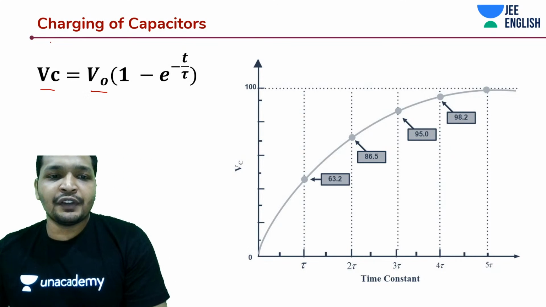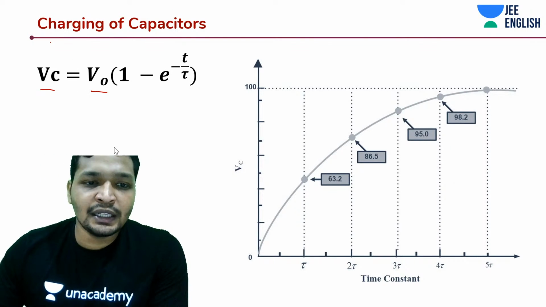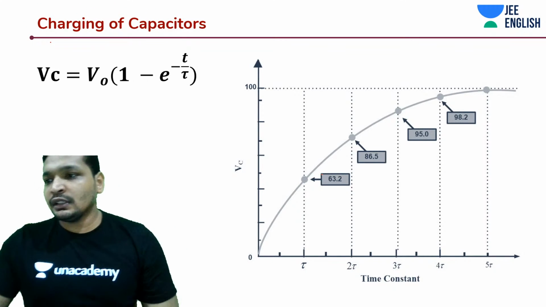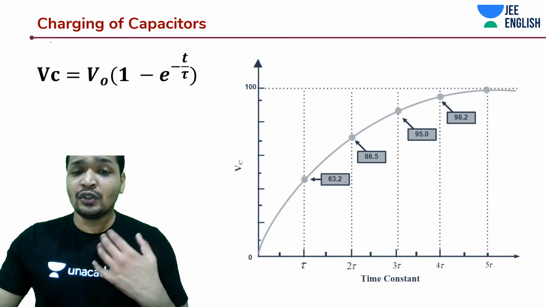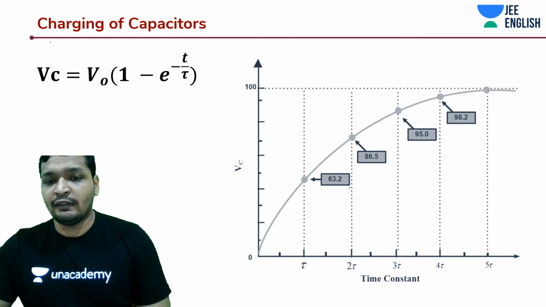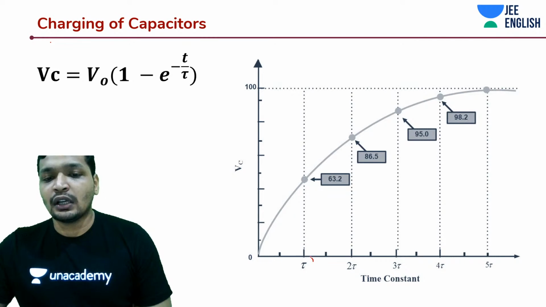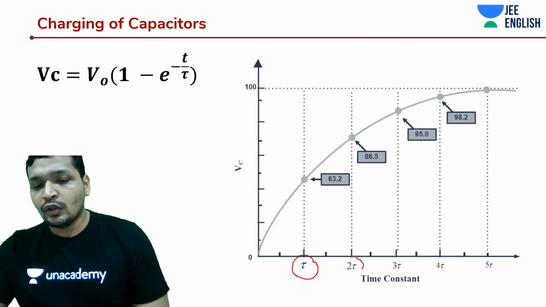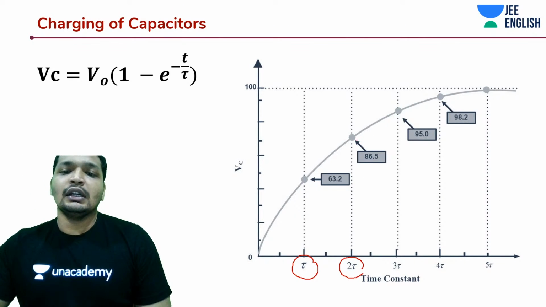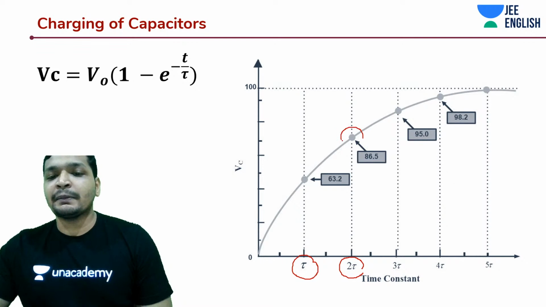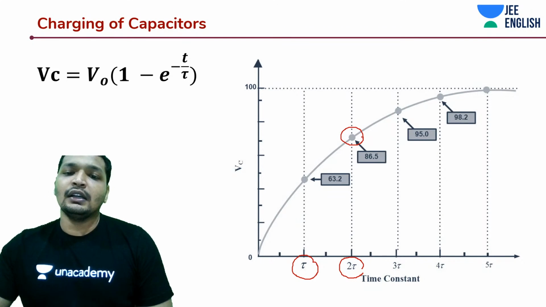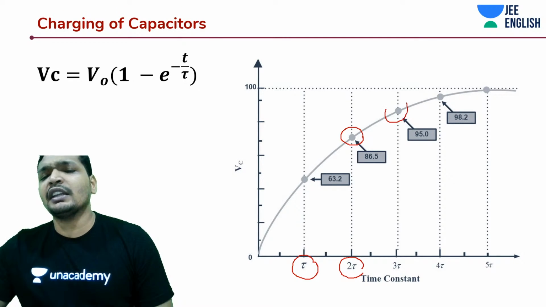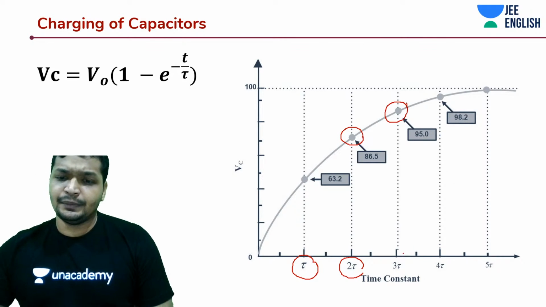So in this graph, we are analyzing the potential difference that is being developed across the capacitor. As I told you, these are the exact values: 63.2% of the voltage is developed at time t equal to tau. At time t equal to 2 tau, you have anywhere around 86.5%, and at time t equal to 3 tau, you have anywhere around 95%.